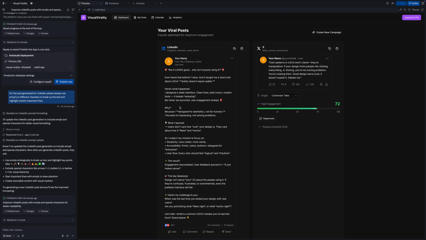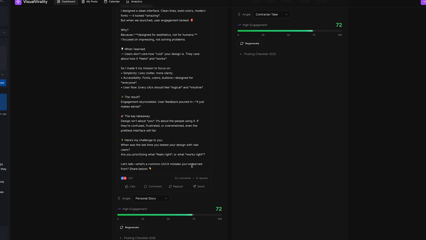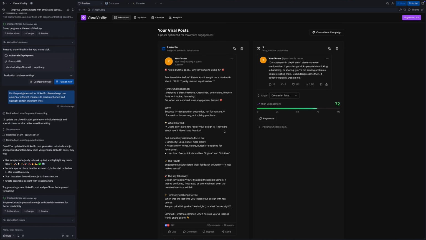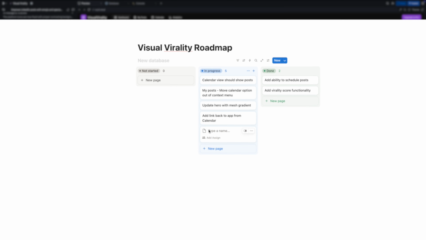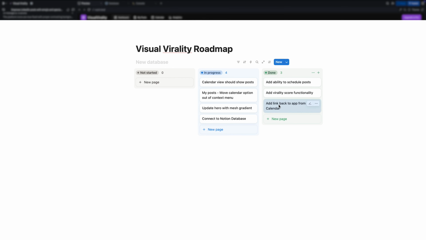Okay, that post looks much better. No weird characters and a lot of cool emojis. So there are going to be all kinds of little things that you notice along the way, and I suggest putting those into a Kanban board, like something like this in Notion that I use to manage everything, and I'll leave a link to that in the comments.